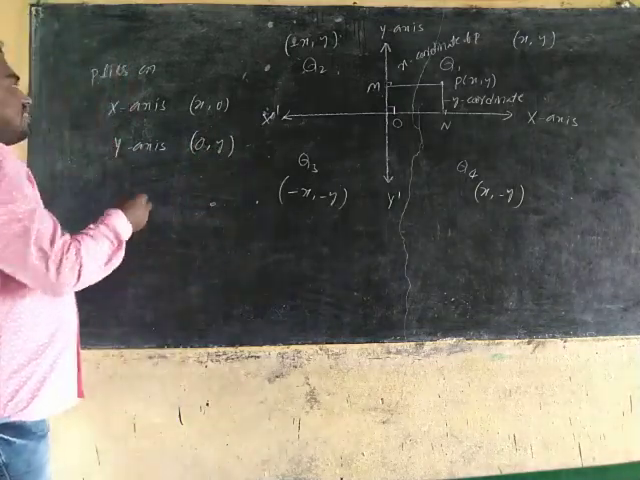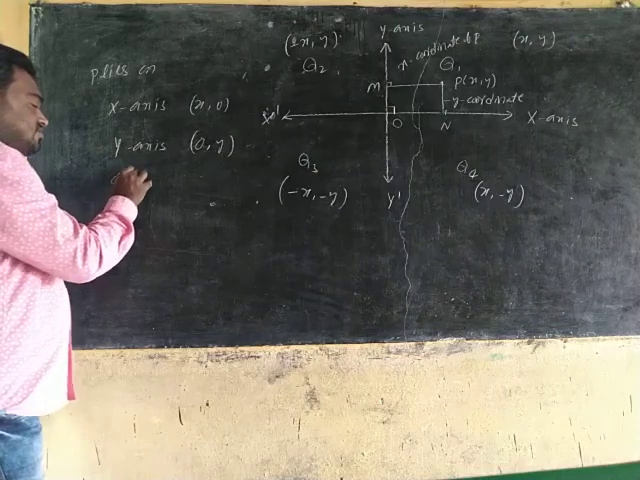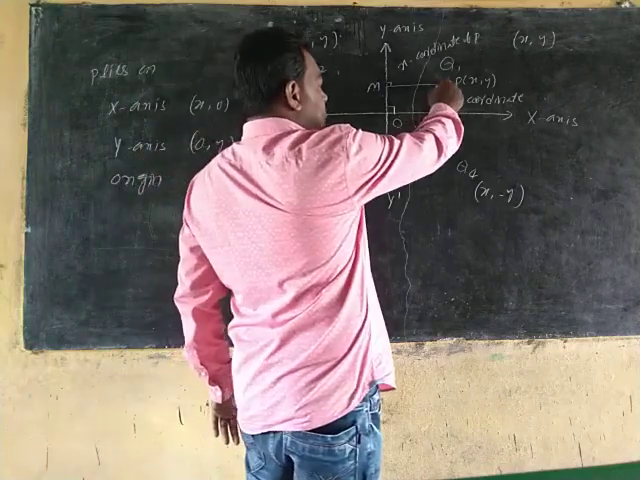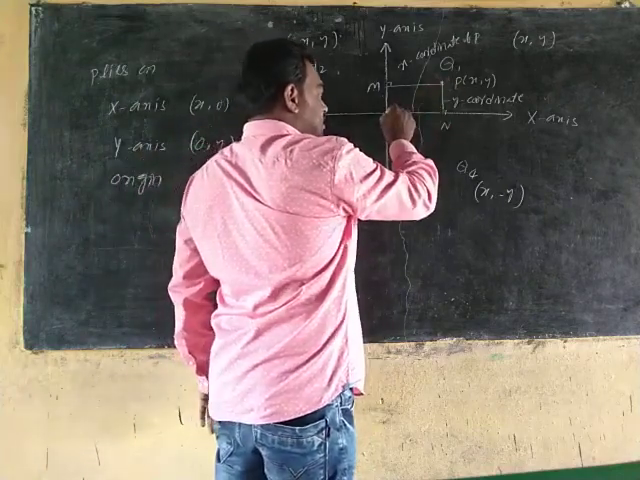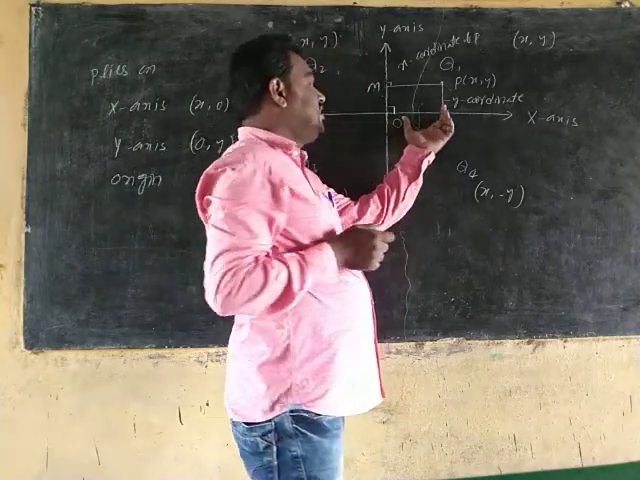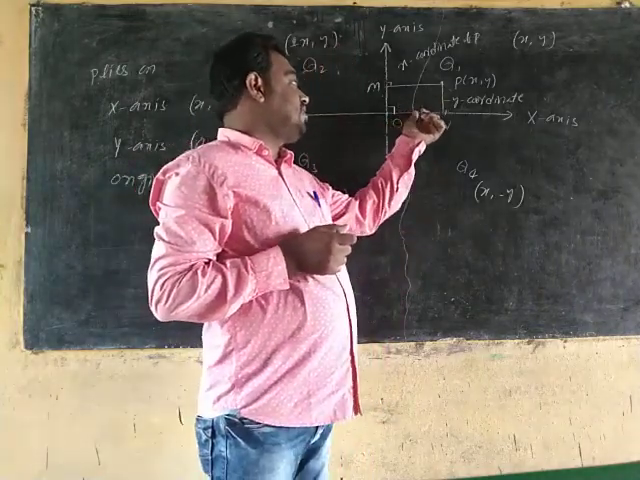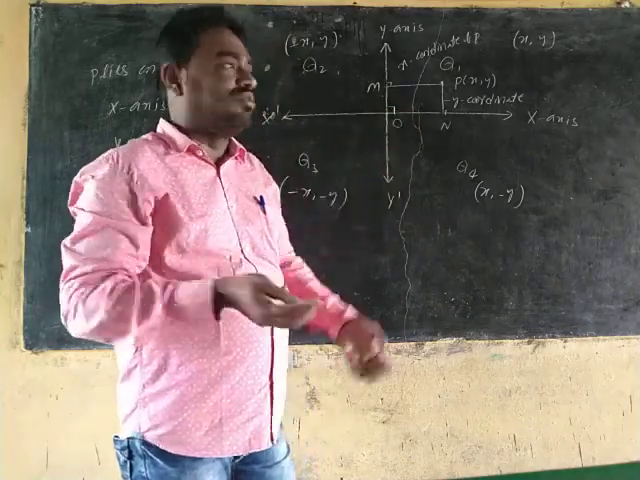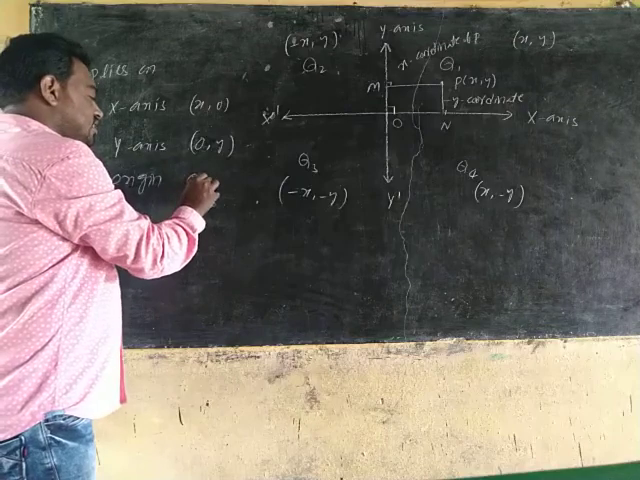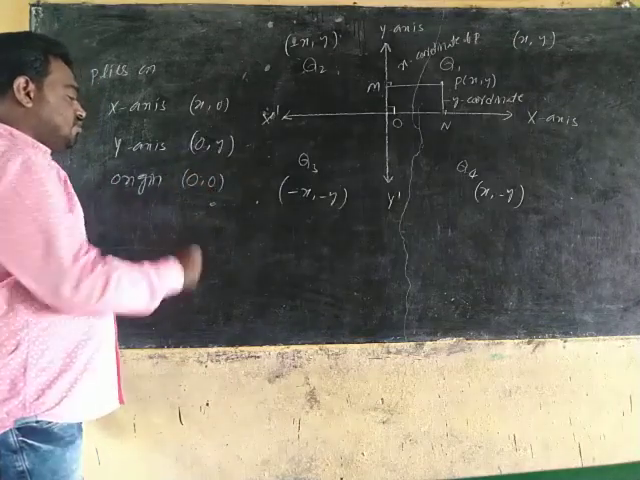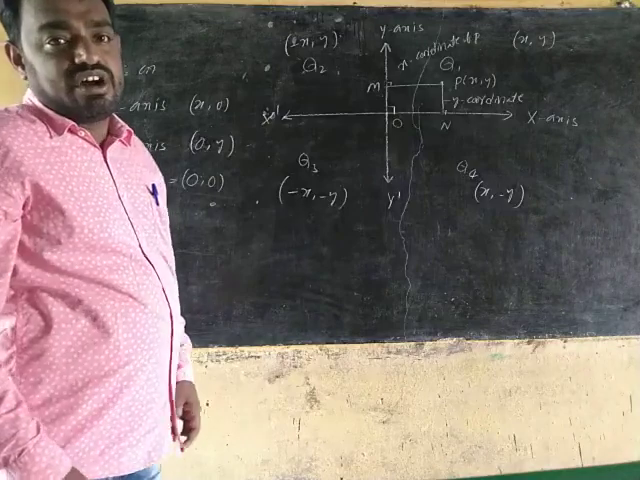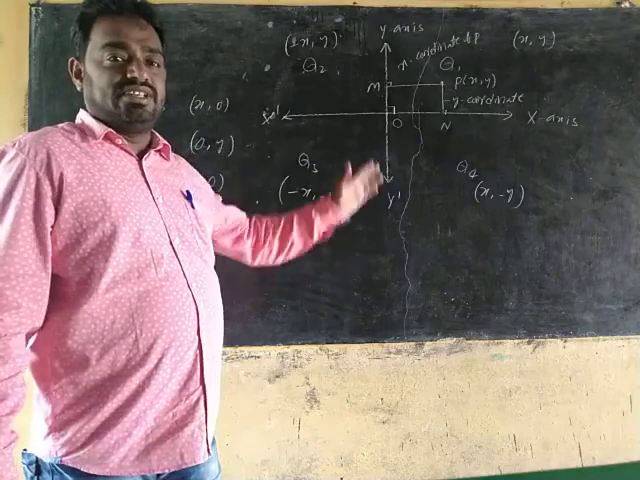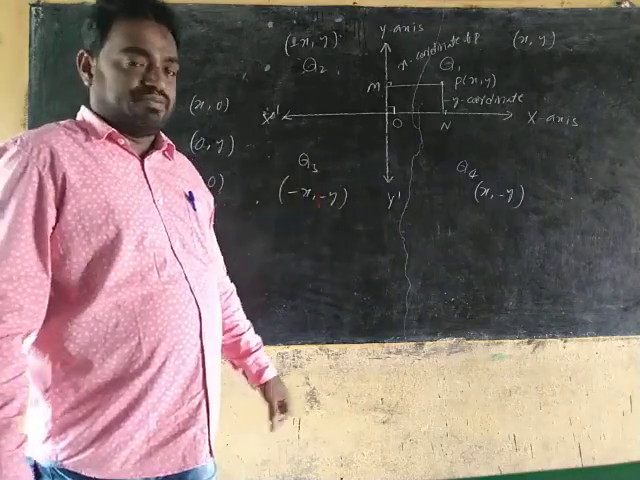Next, if the point lies at the origin, it doesn't have any distance from the x-axis or y-axis, so both are equal to 0. So the origin coordinates are 0 comma 0 only. Okay, this is called the coordinate system.